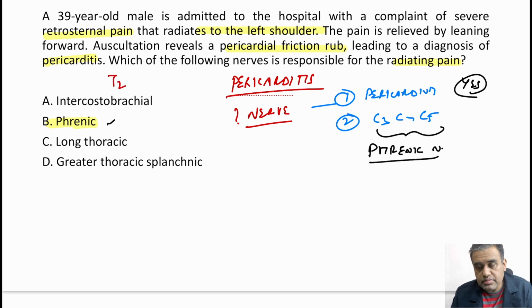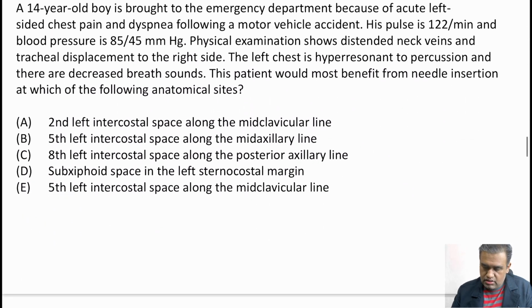Is T2, right? And that is basically injured or cut while doing any dissection or surgery on the axillary region. The long thoracic nerve is supplying the serratus anterior. Okay, C5, C6, C7 is the root value. It supplies the muscle serratus anterior. Remember, winging of scapula. The greater thoracic splanchnic nerve is actually a sympathetic nerve. Okay, it's a sympathetic nerve. The greater splanchnic, lesser and least splanchnic. These are sympathetic nerves, and their root values are from middle thoracic to the lower thoracic and the upper lumbar region. Right. So therefore, this is the question.